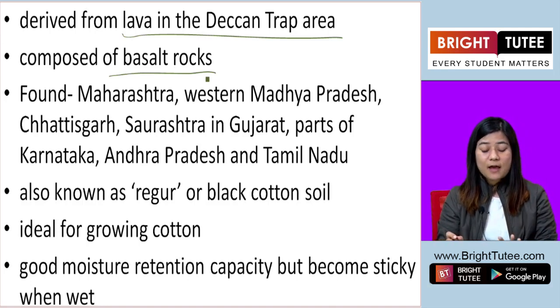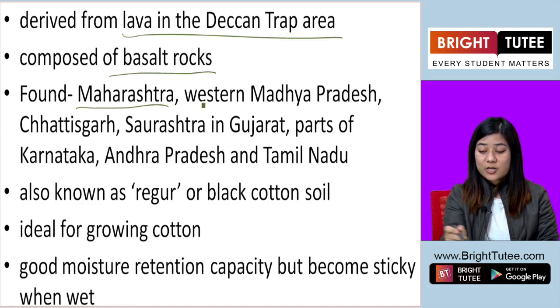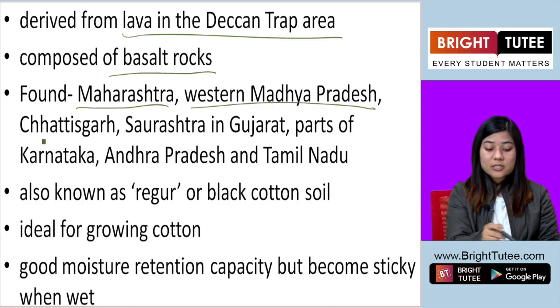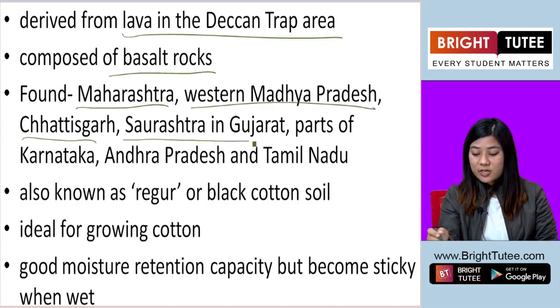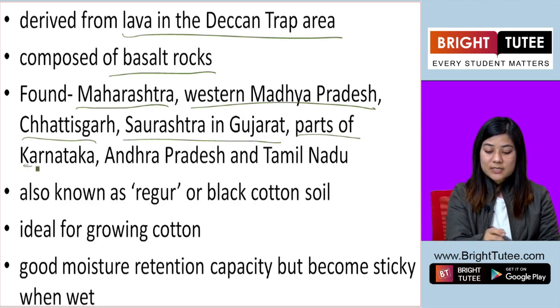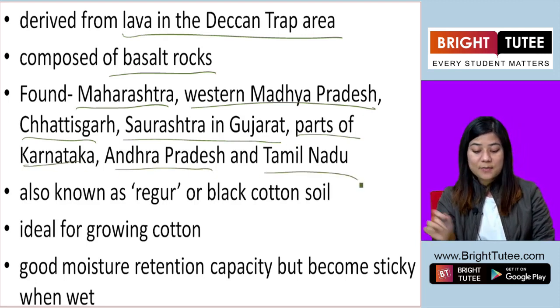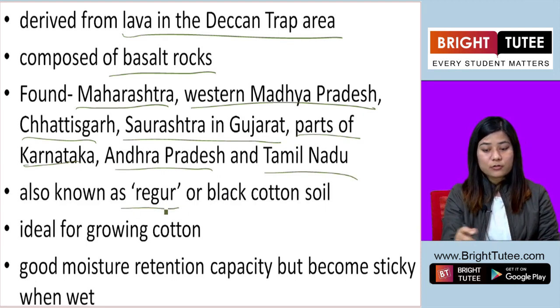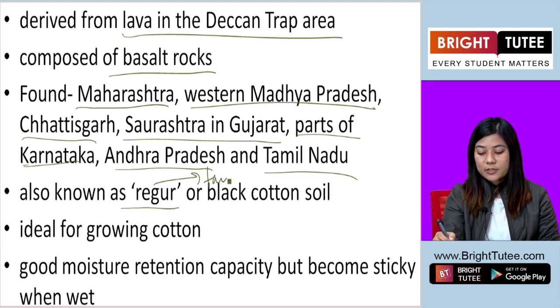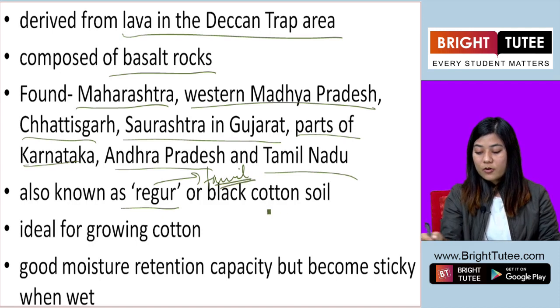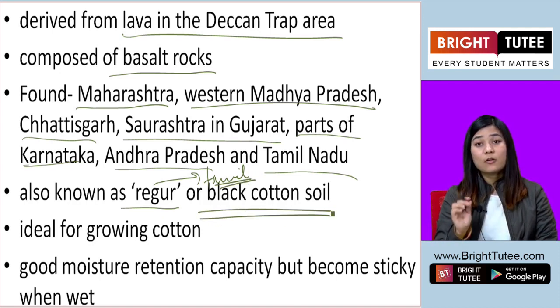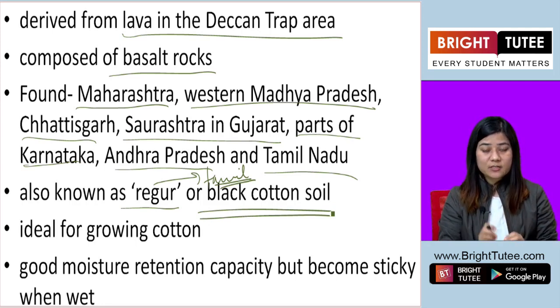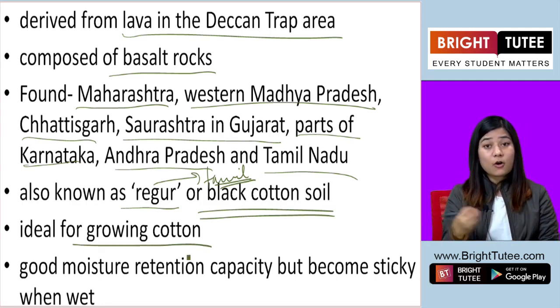They're found in areas of Maharashtra, Western Madhya Pradesh, Chhattisgarh, Saurashtra in Gujarat, parts of Karnataka, Andhra Pradesh, and Tamil Nadu. Black soil is also known as regur, which is a Tamil term, or black cotton soil, because black soil is ideal for growing cotton.